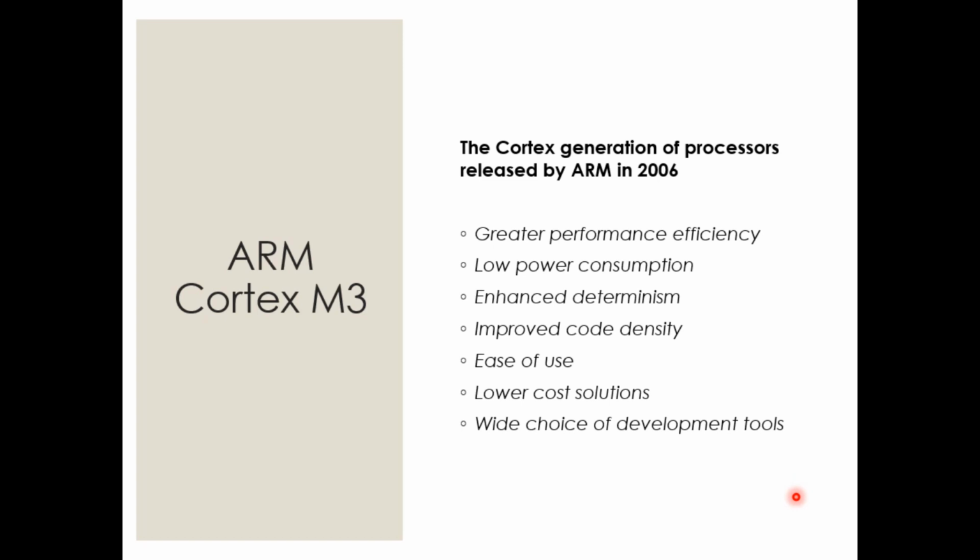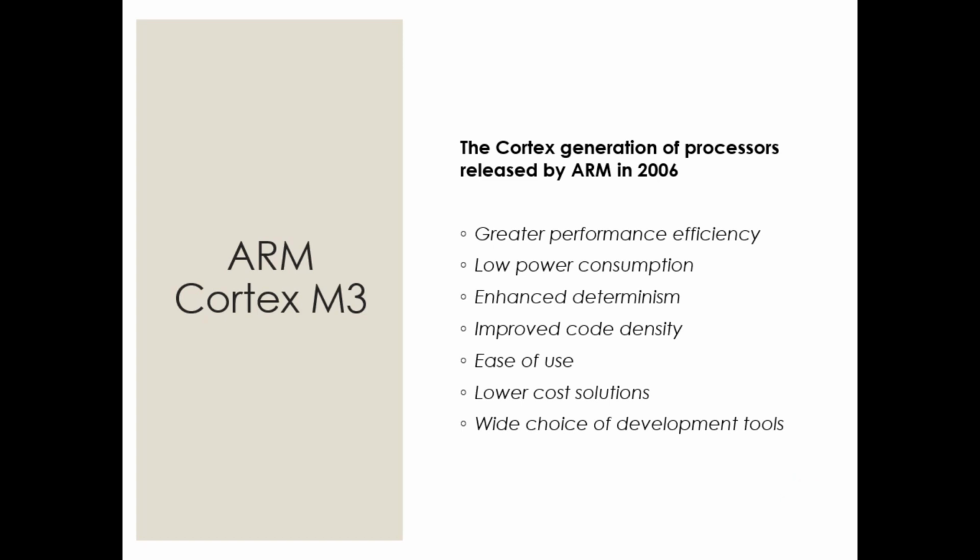For example, you can easily program using C language, convert this C language into the required assembly language, and develop any application. So basically this Code Composer Studio kind of tool, there are so many development tools. This is easy. There's a wide choice basically. If I stick to M2 or any other ARM processor, I will have specific development tools, so I am restricted. But when you come to M3, I have a wide choice of development tools. So these are some specific features which we can put forward.